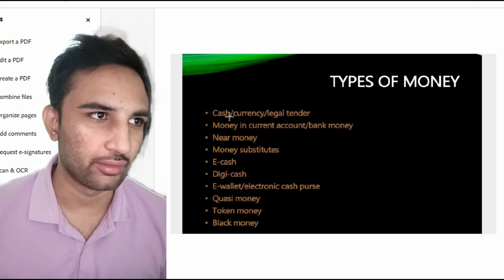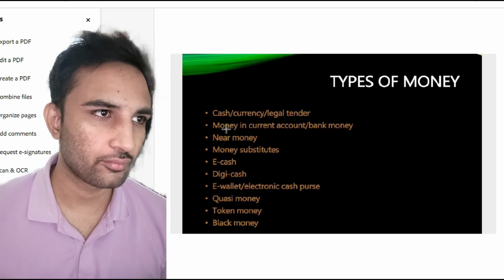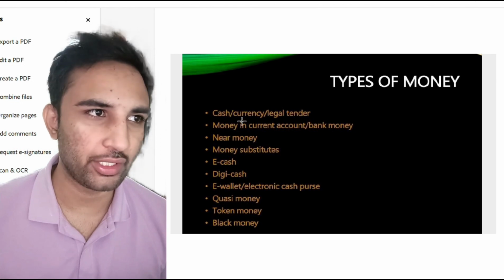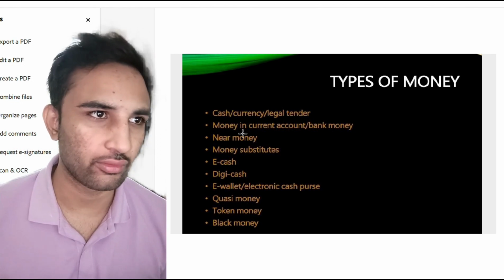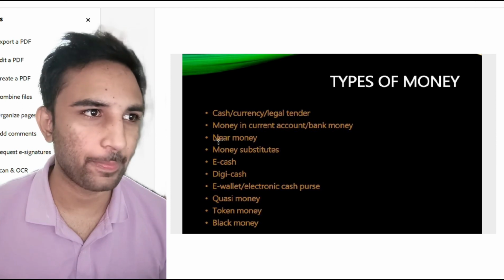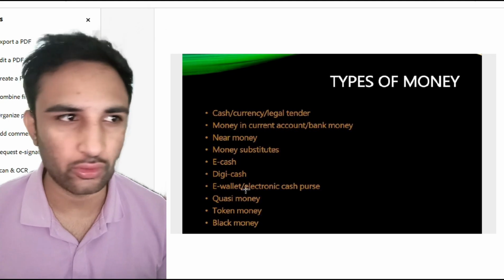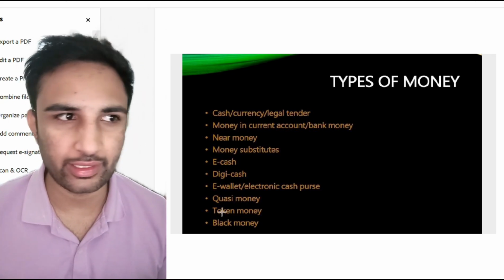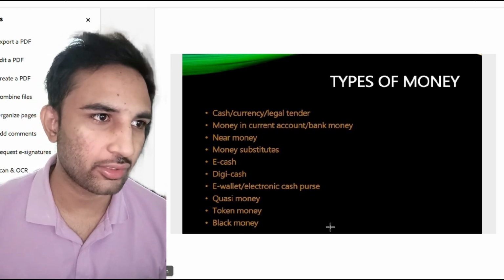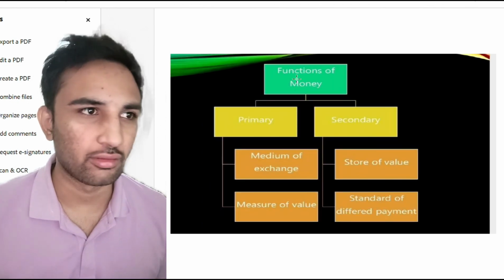Types of money. Types of money are cash, currency, or legal tender; money in current account or bank money; near money; money substitutes; e-cash, digicash, e-wallet, or electronic cash purse; cash money; token money; and black money. The functions of money are primary and secondary.